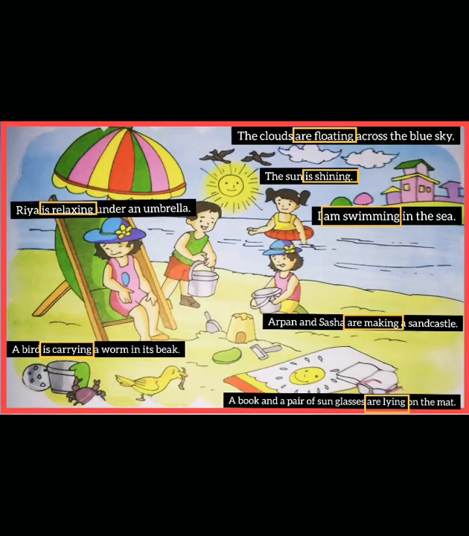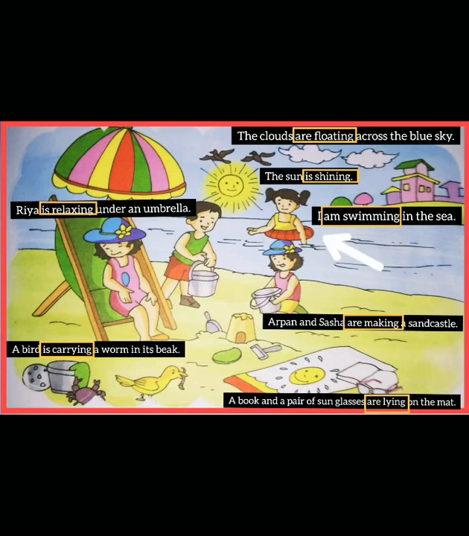Now look at the picture given on page number 49 and describe the actions that are happening now. The sun is shining. Here the sun is singular, so we use is shining. Now look at this verb shine and we add ing with the verb, so it becomes shining. Next one, the clouds are floating across the blue sky. Here the clouds are plural, so we use are floating.